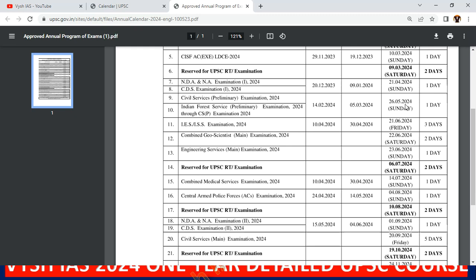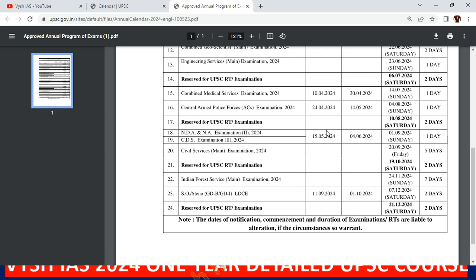Okay, in case suppose here 26th May you cannot conduct it, their next possible date will be here 6/7. Okay, that is in the month of July they may conduct it. Maybe if the situation is very bad, they may push it to this one, 8th August. And again worse means October. Like that, they have reserved dates, and based on those reserved dates, your prelims will push, means obviously mains will push, interview will push, everything will push.